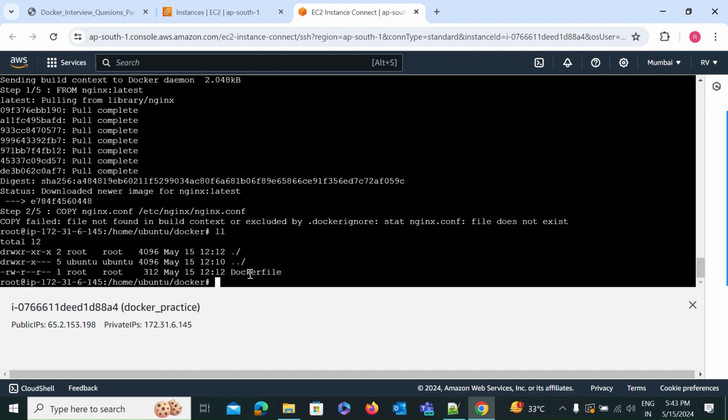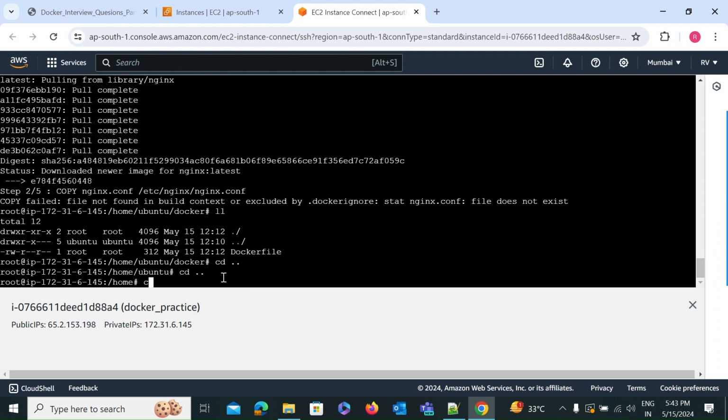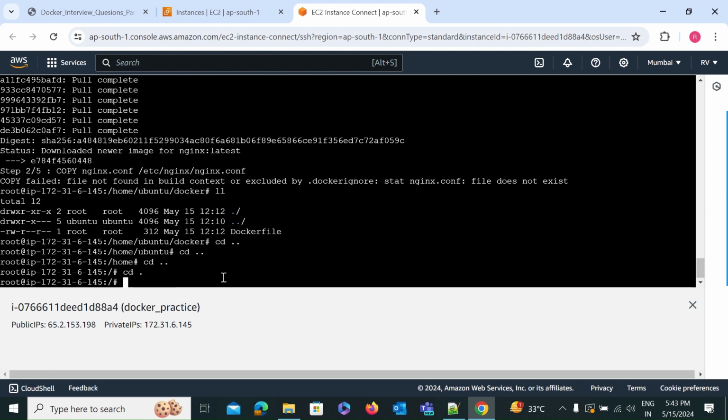Okay, so while building this image, we want the nginx.configuration file in this path. But it is not present. So where is it? We have to find it first. It may be present in another path.